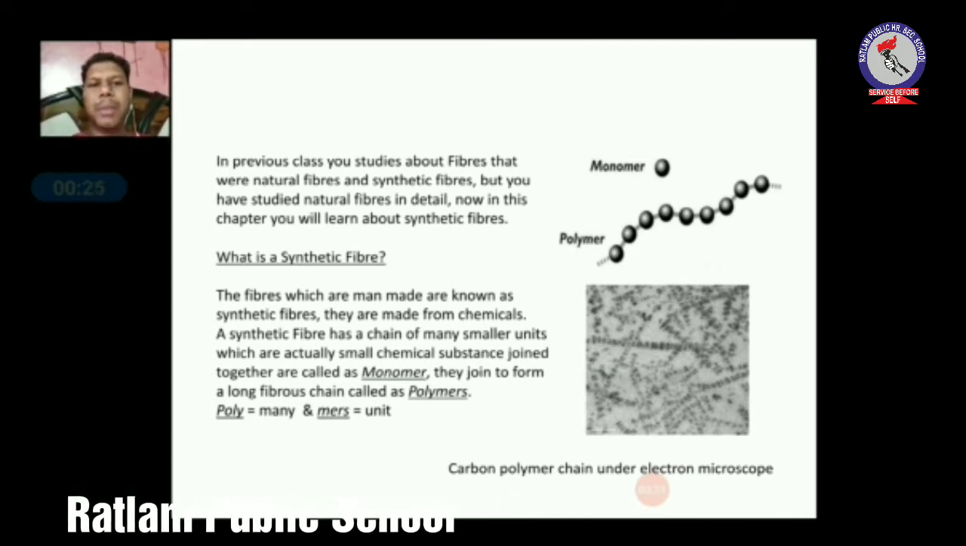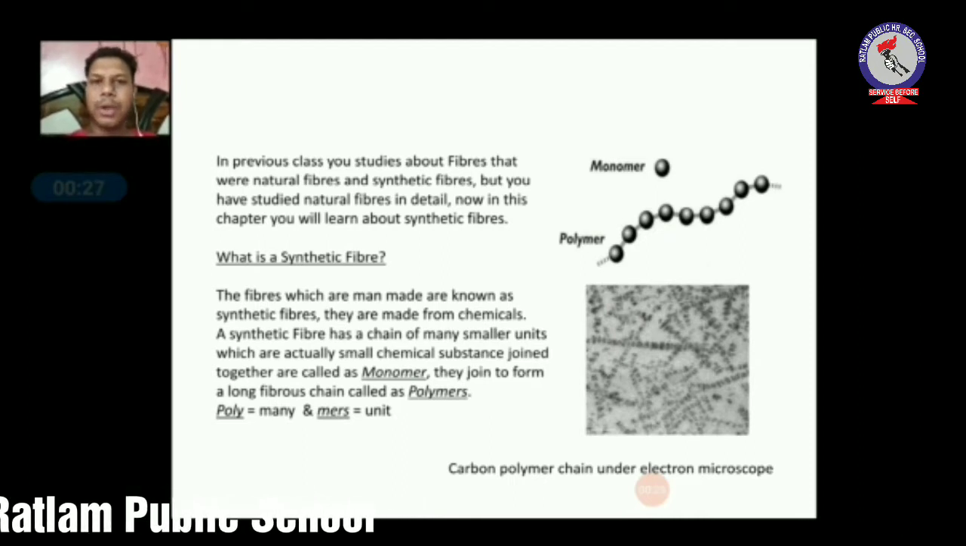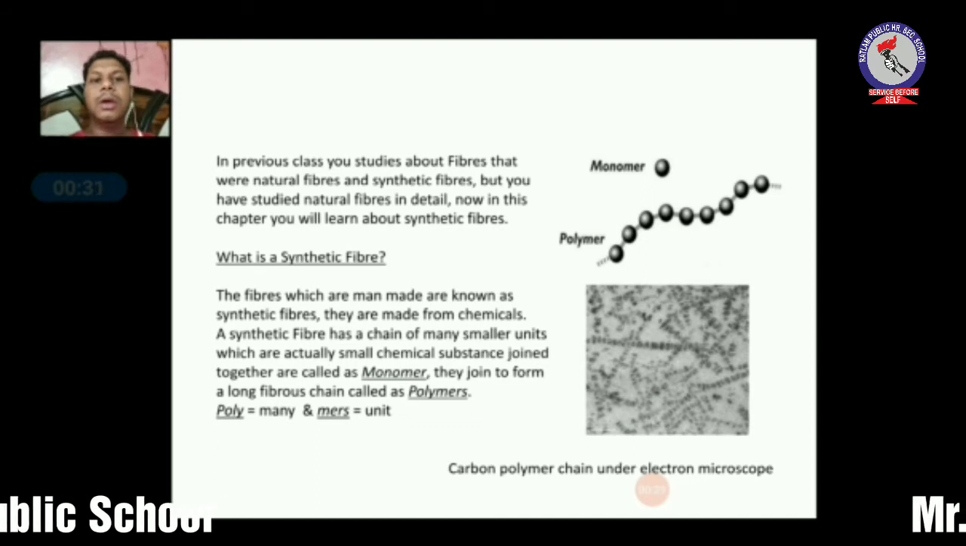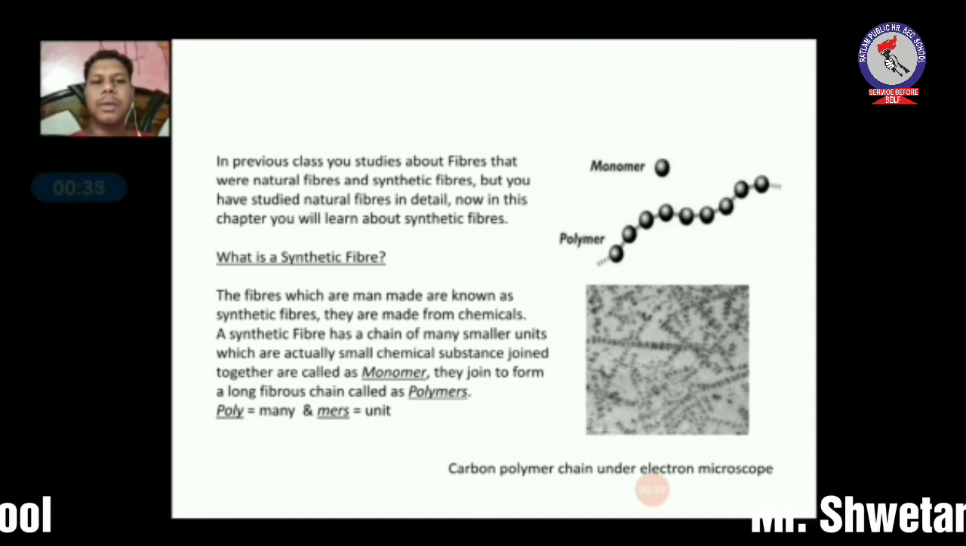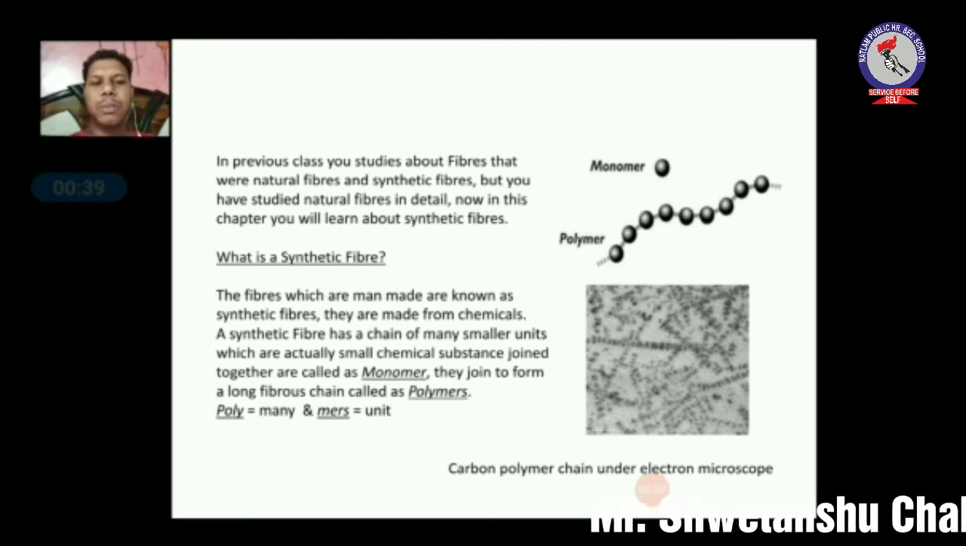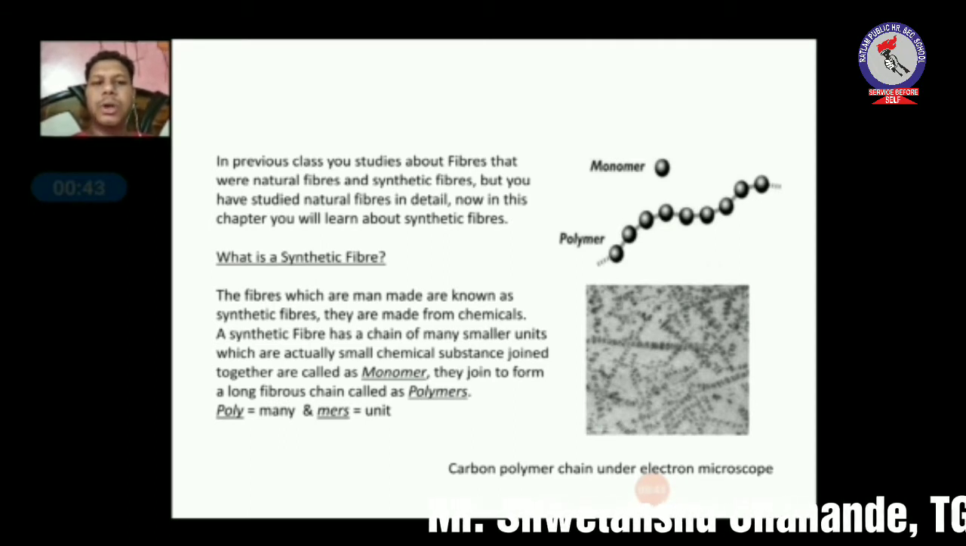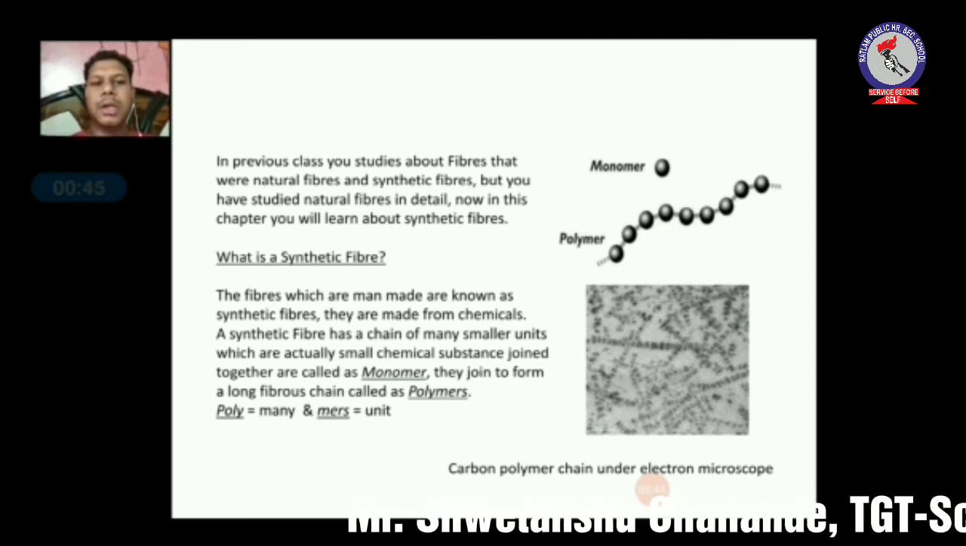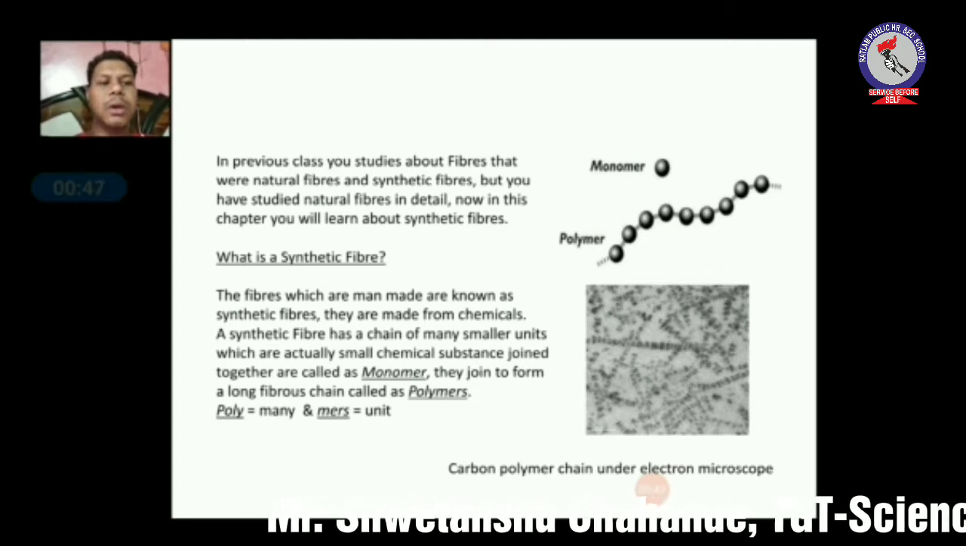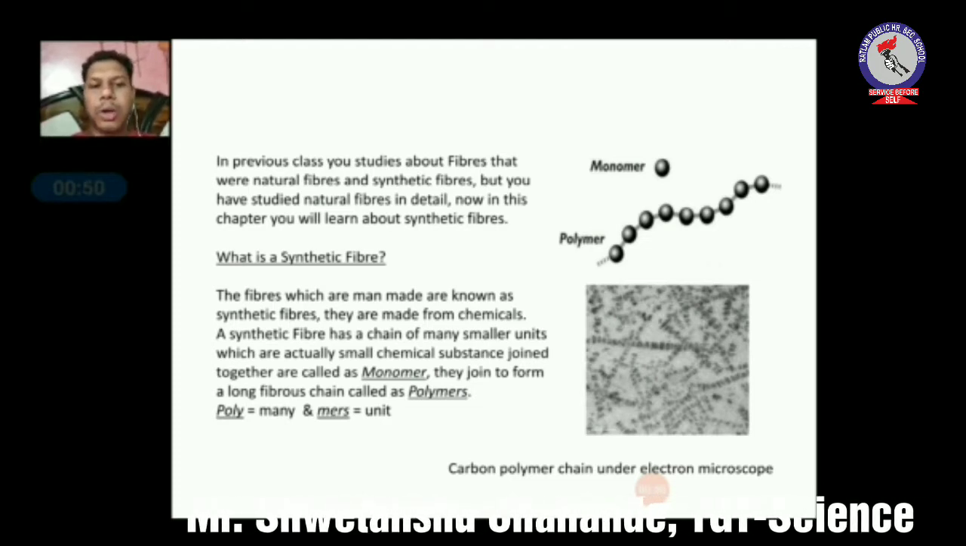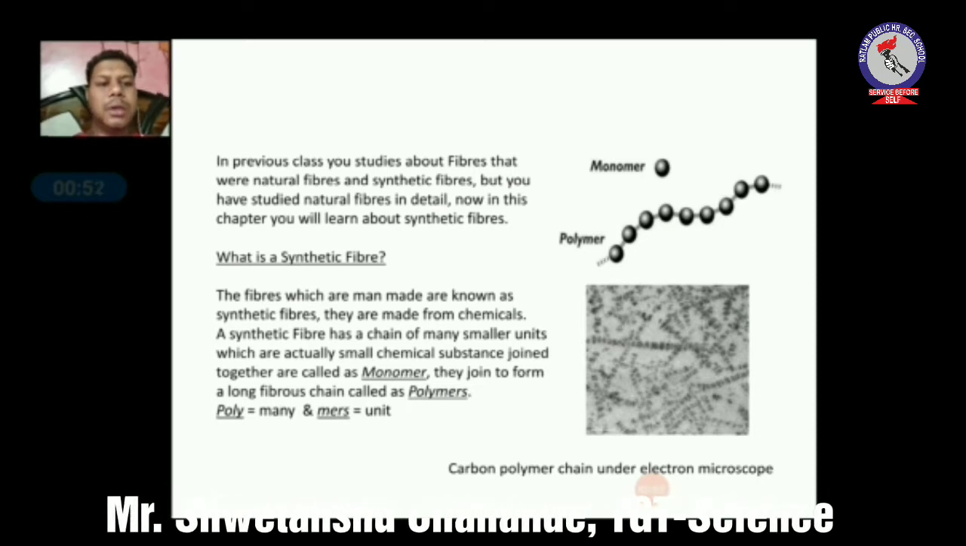The fibers which are man-made and which are made with the help of chemicals, that fiber is known as synthetic fiber. A synthetic fiber has a chain of many smaller units or very small chemical substances that are joined together. That small unit is known as monomer. These monomers join to form a long chain. This chain is known as polymer. In the word polymer, poly means many and mers means unit.